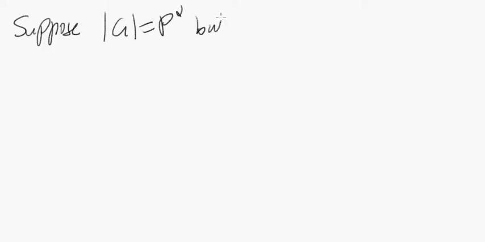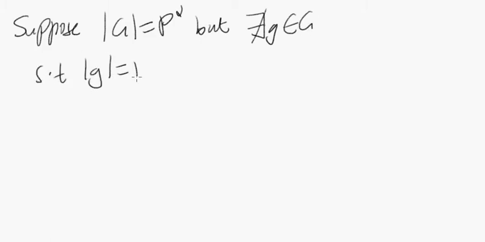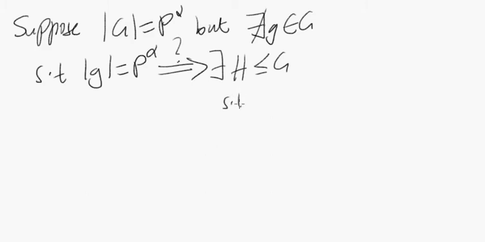So let's explore this idea now. Suppose the order of G equals p to the alpha, but there does not exist little g in G such that the order of g equals p to the alpha. There is no element of order p to the alpha. Well, does this imply that there exists some subgroup H of G such that the order of H equals p? We're not sure about this. Is this true or not?